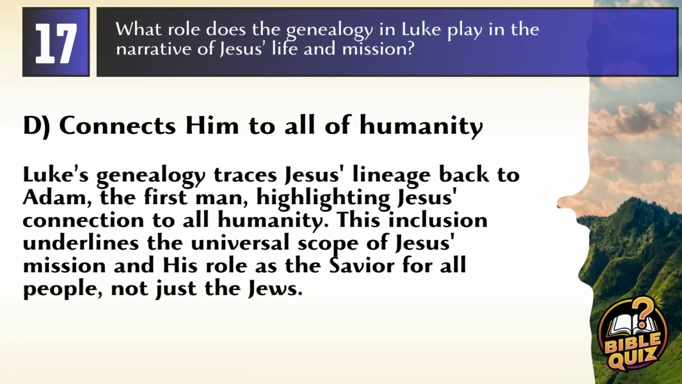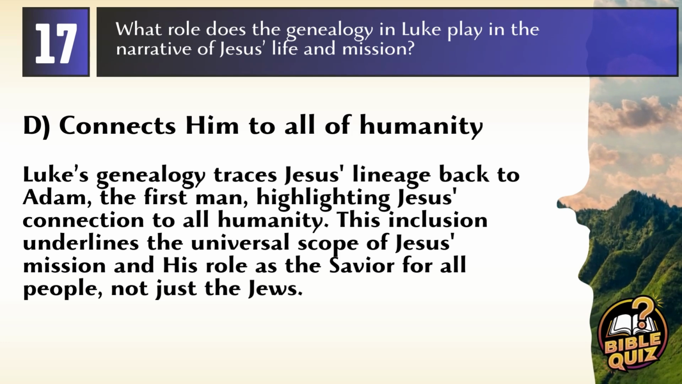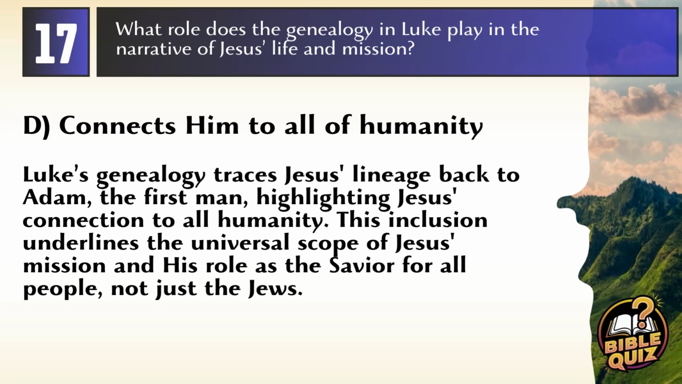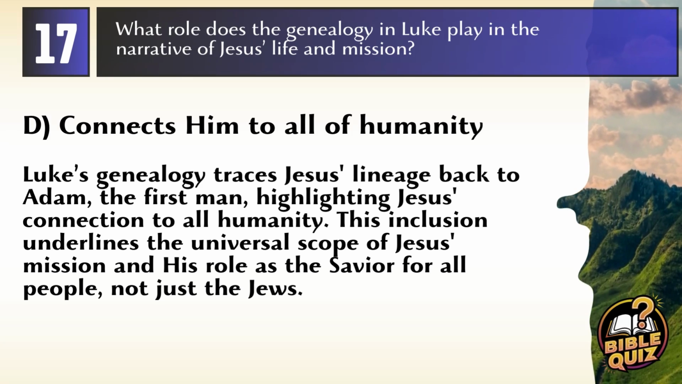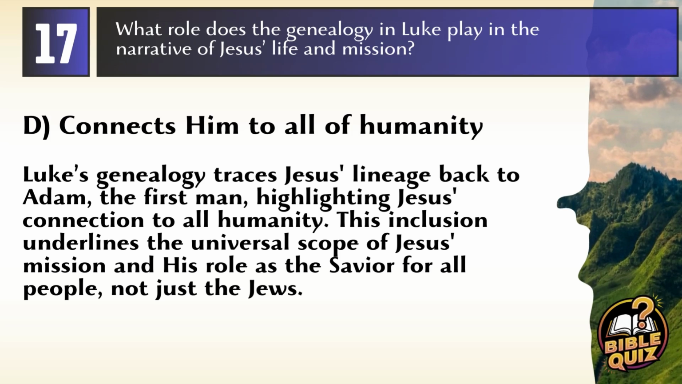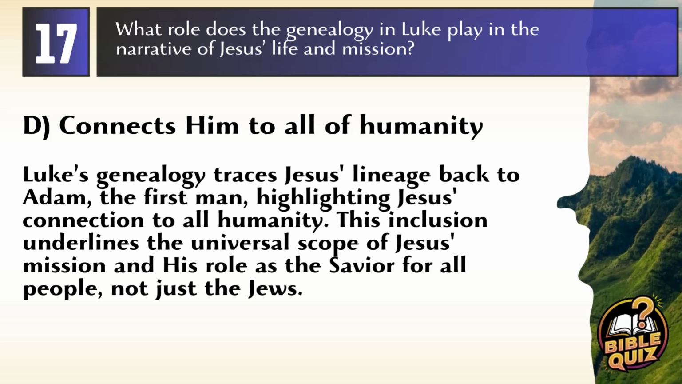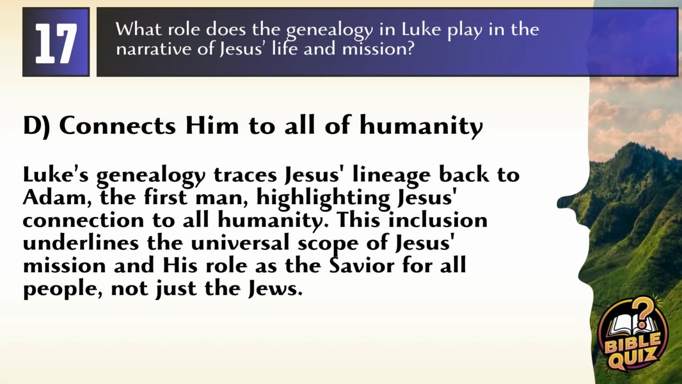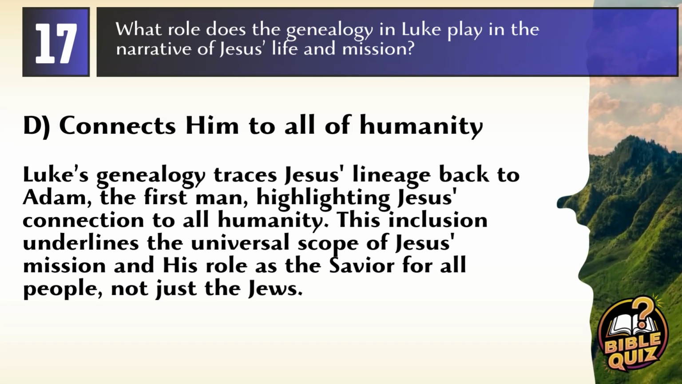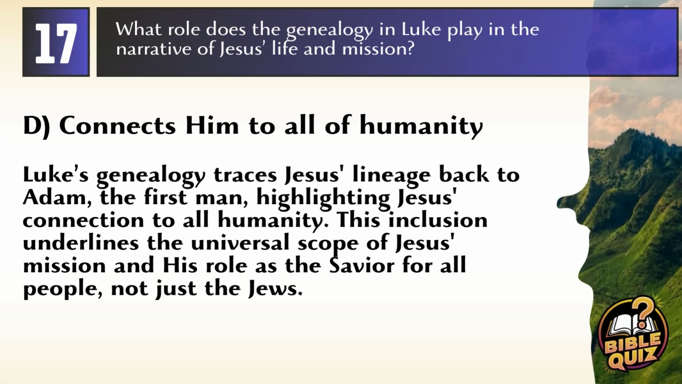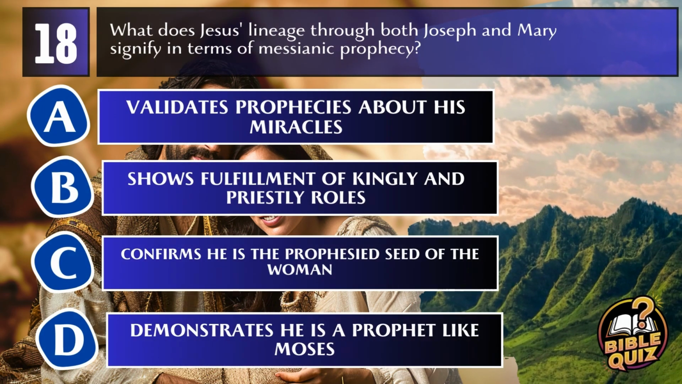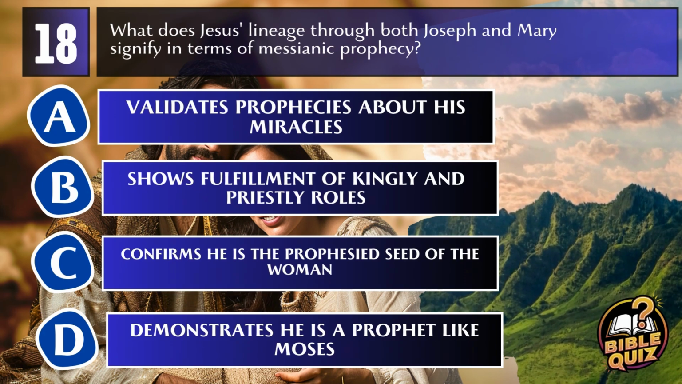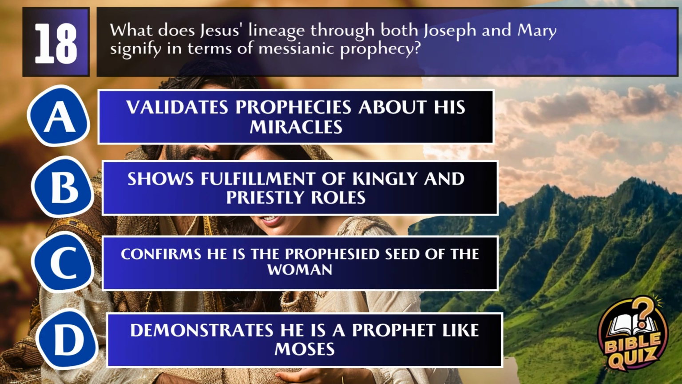Answer: D, connects him to all of humanity. Explanation: Luke's genealogy traces Jesus' lineage back to Adam, the first man, highlighting Jesus' connection to all humanity. This inclusion underlines the universal scope of Jesus' mission and his role as the Savior for all people, not just the Jews.